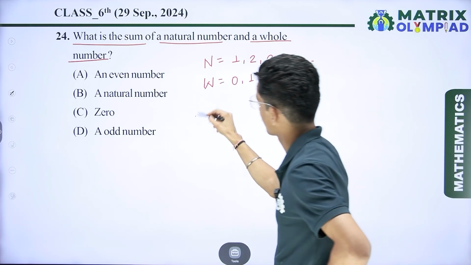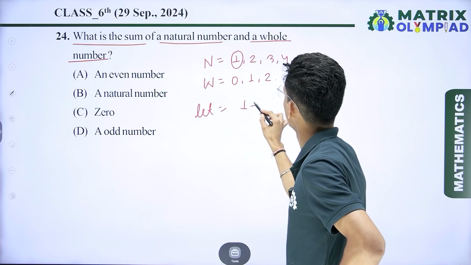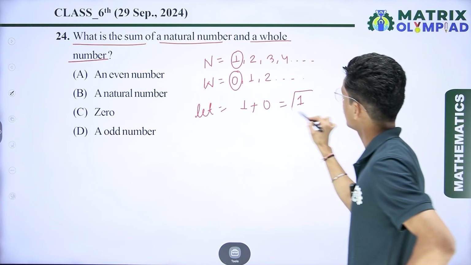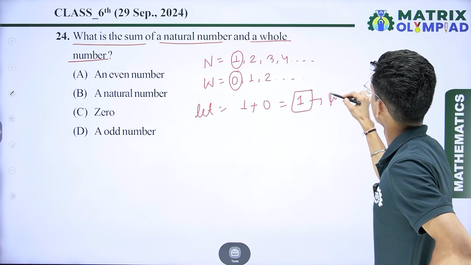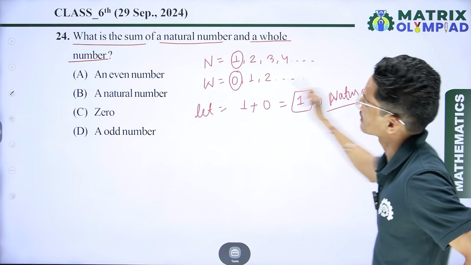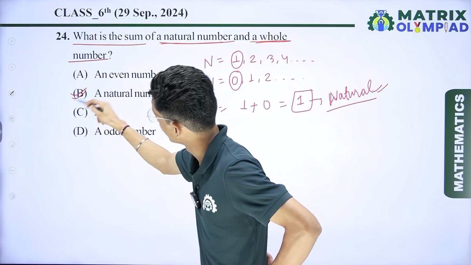So let's assume we take a natural number that is 1 and a whole number that is 0. If I add both numbers, then I get 1. What is 1? That is a natural number.